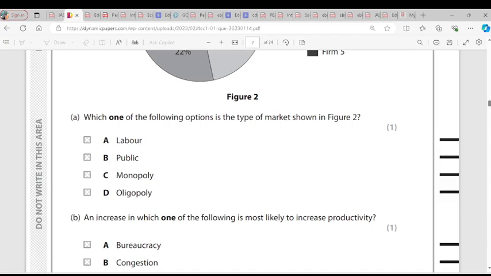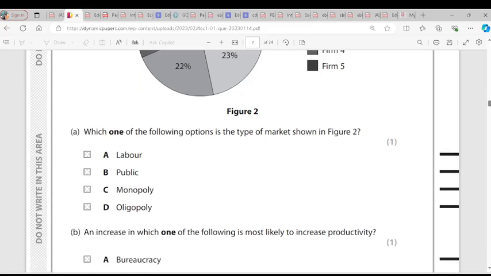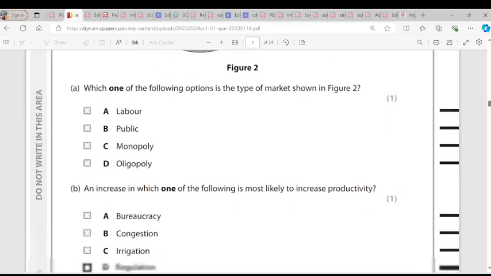Labor doesn't have anything to do here. Labor is the physical and mental effort that helps in the production of goods and services. Public means people, so it's not public. A monopoly is a market structure in which one firm dominates the industry. Here it is not one firm. There are few large firms dominating. So the answer is D.